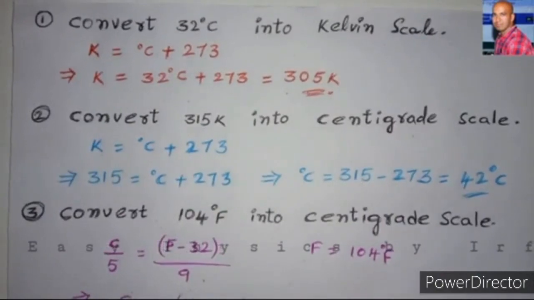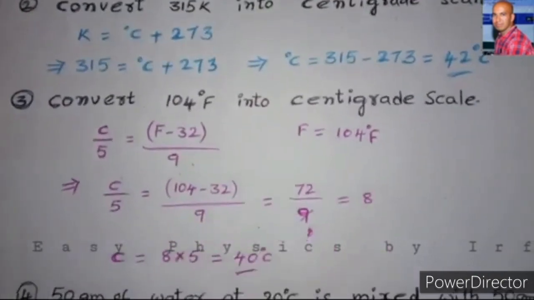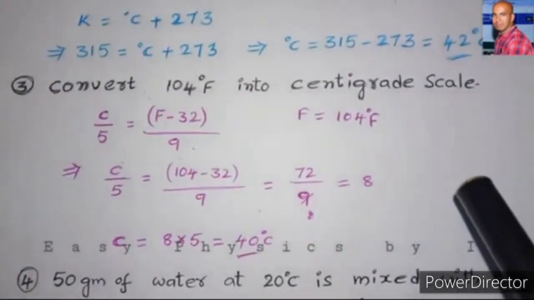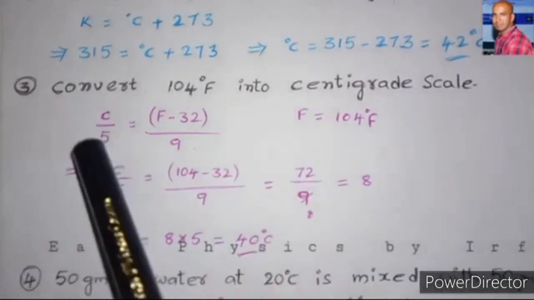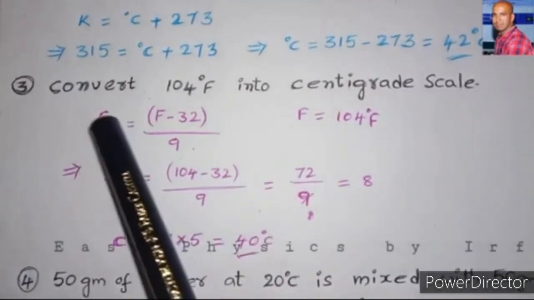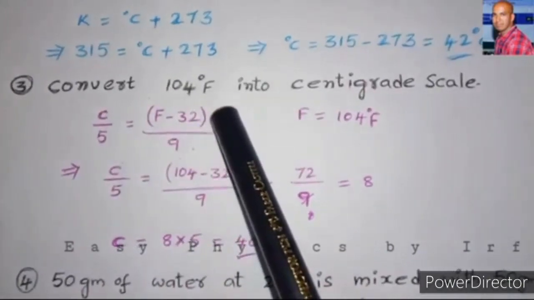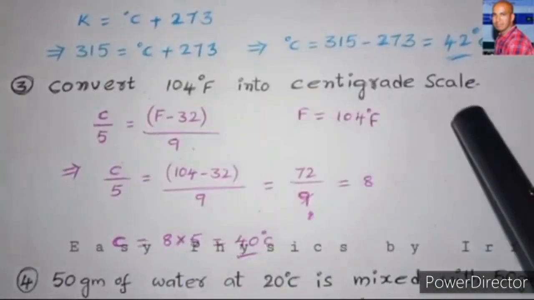And next, now the conversion is between the centigrade scale and the Fahrenheit scale. So here is the third problem: convert 104 degrees Fahrenheit into the centigrade scale.